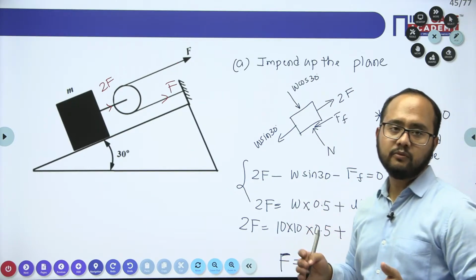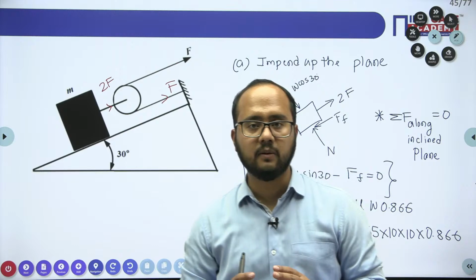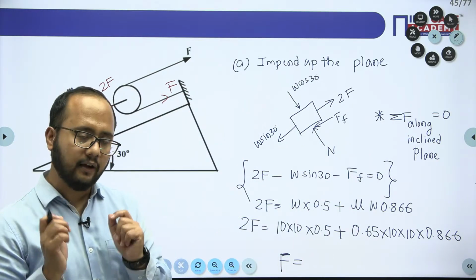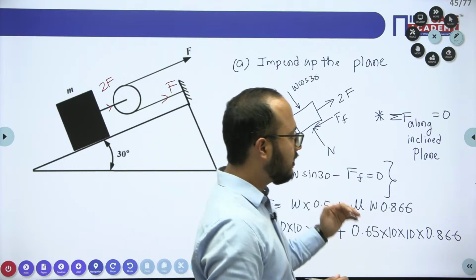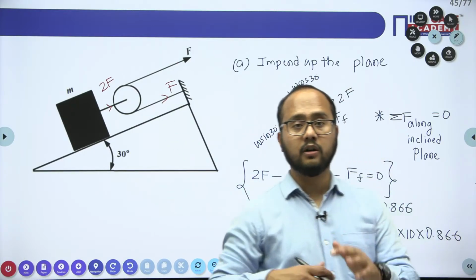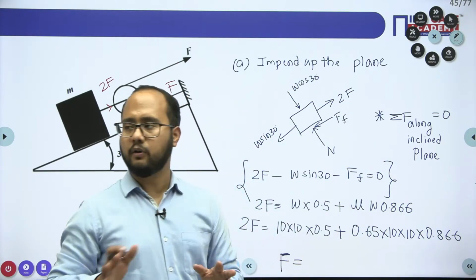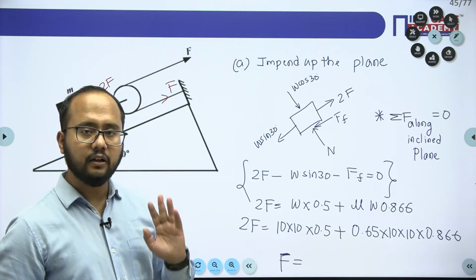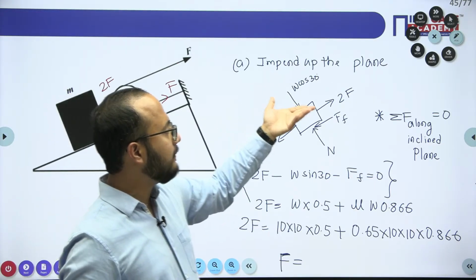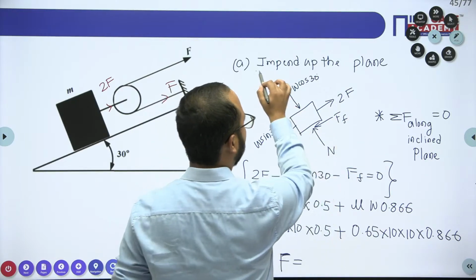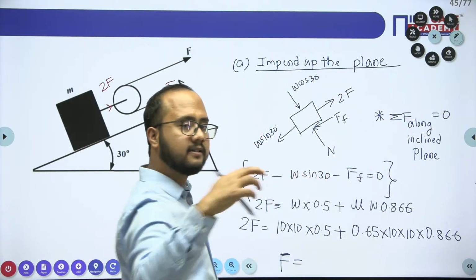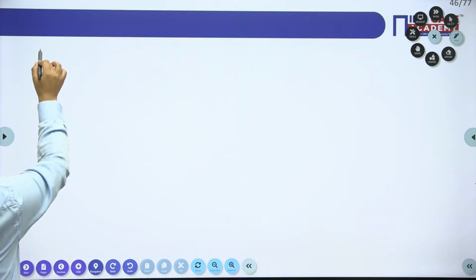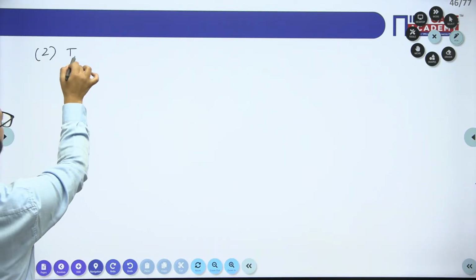See, sometimes while solving the question, you will make silly calculation mistakes. You have to be very careful about writing the steps and doing the calculations. That is a very important part, otherwise you will make mistakes. So from that one you will get the value of F. In case 1 we have taken impending motion up the plane. To calculate the range, we'll take the second case as impending motion down the plane. Case number 2 will be impending down the plane.